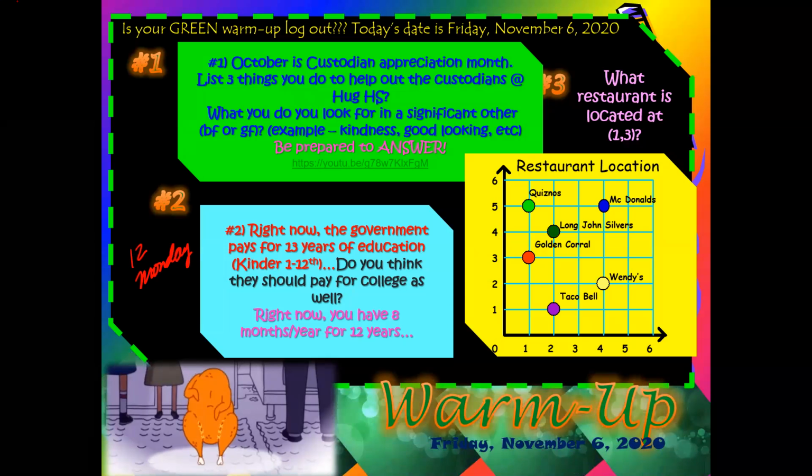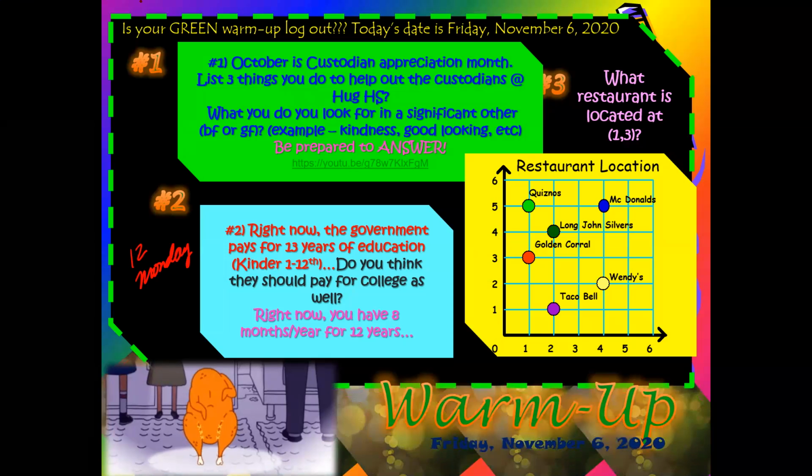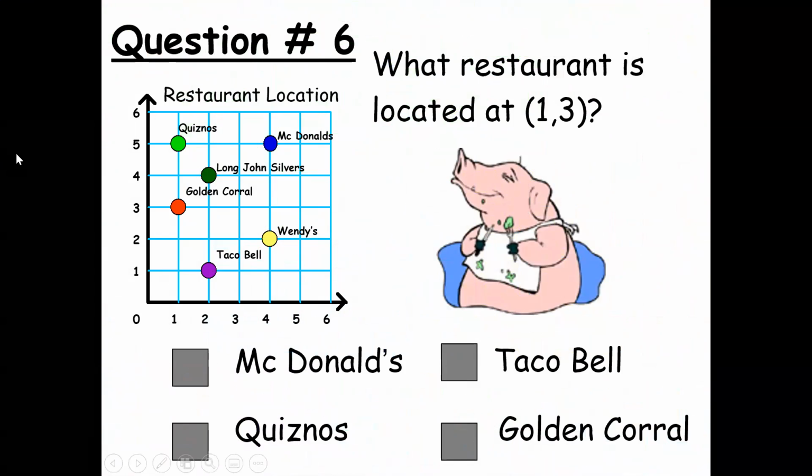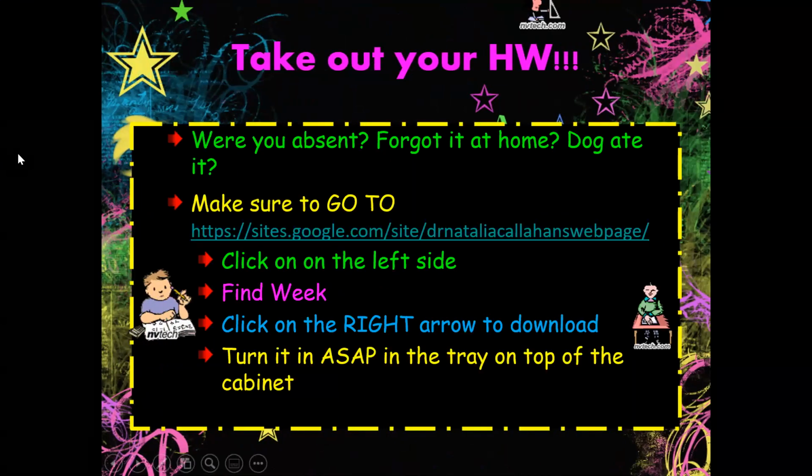So go ahead and pause the video and answer the following questions. All right, so what restaurant is located at 1-3? And that is the Golden Corral.